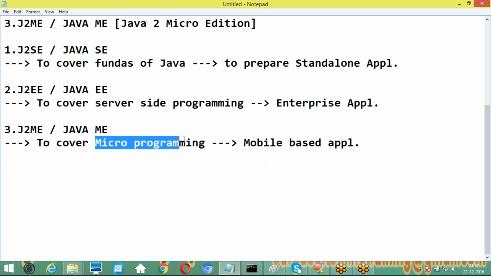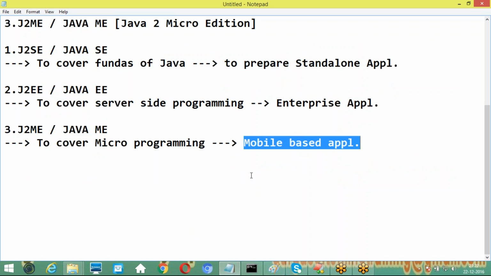By using this Java 2 Micro Edition, we can prepare mobile based applications. Best example for these mobile based applications, identify it, no. For example, if you are having any Vodafone connection with you, Vodafone has provided one mobile app, My Vodafone app. Through that app we can pay the payments and get the information about our account. Through the same app we are able to get the last 10 payments or last 5 payments, no, everything we are able to get. Individual tracking about the customer we are able to provide.